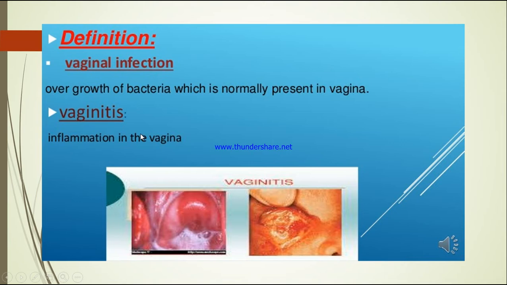And because of this bacterial growth, there will be infection, there will be inflammation in the lining of the tissues of the vagina, that is called vaginitis. Okay, vaginitis is inflammation in the vagina. So because of the infection, there will be inflammation. Okay, and patient may have various signs and symptoms, like itching, burning micturition, then small rashes. Okay, and there will be other signs and symptoms.